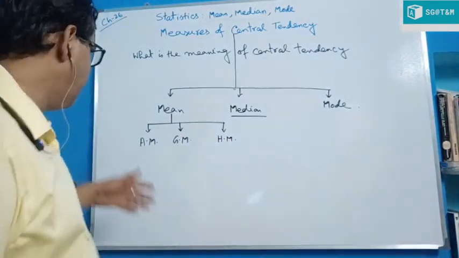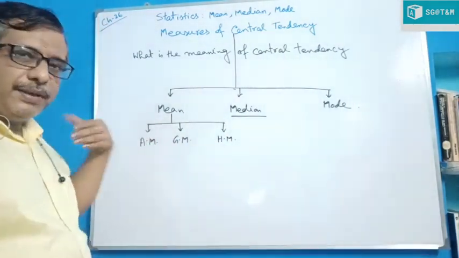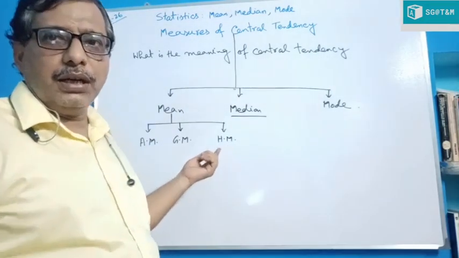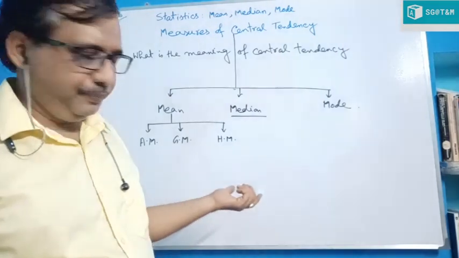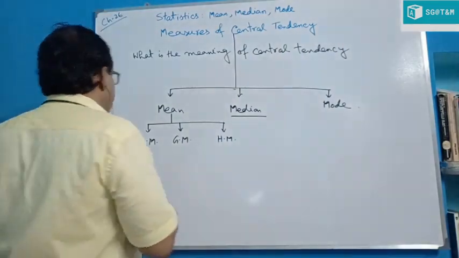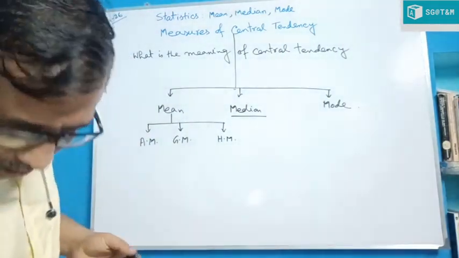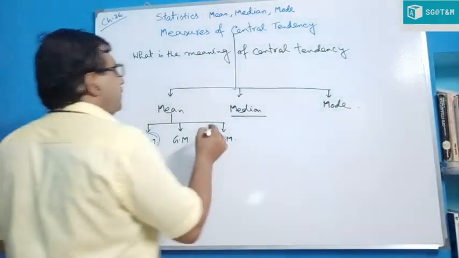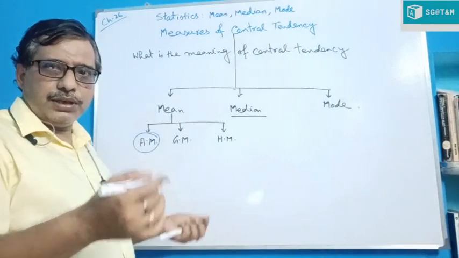But in our syllabus, mean means arithmetic mean only. Geometric mean and harmonic mean are not in our syllabus. So we study arithmetic mean, next median and next mode. Mean means arithmetic mean in your syllabus.